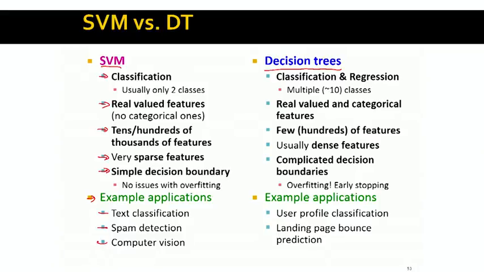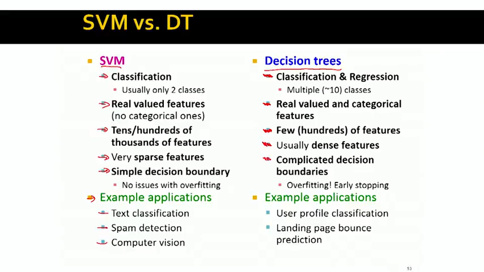On the other hand, decision trees, in some sense, build much more complicated decision boundaries. Decision trees are used both for regression and classification, having up to, let's say, 10 different classes if we talk about classification. Decision trees can handle both real-valued and categorical features. The most serious limitation of decision trees is that they can handle only hundreds of features, and only dense features. So when we think about decision trees, maybe we have 10 or 20 or 100 different features, and for every training example, all these features are filled in.